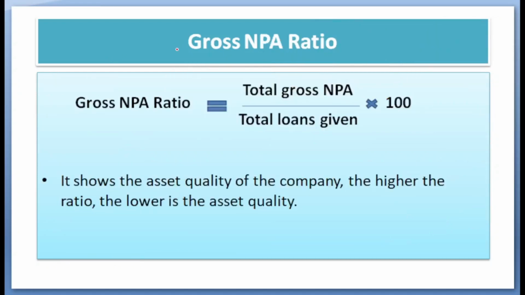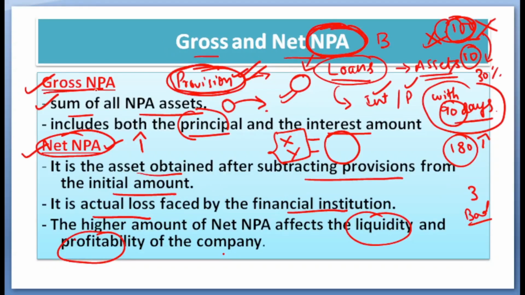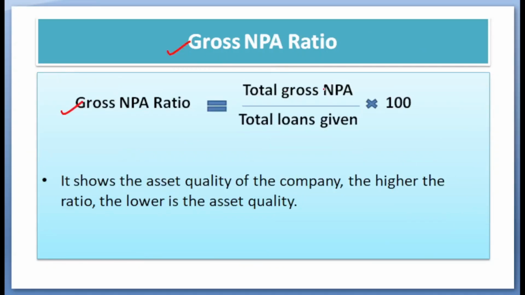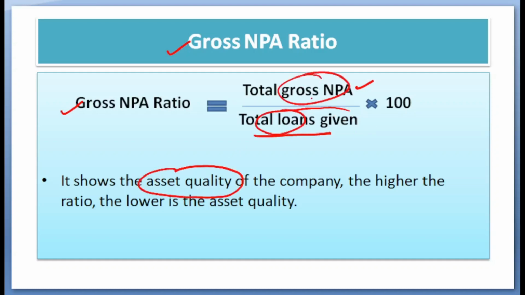Let's also discuss a related concept, that is gross NPA ratio. We saw what are gross NPAs. Gross NPAs are nothing but the sum of all the NPA assets. Gross NPA ratio is expressed as a percentage of total gross NPAs to the total loans given by the bank. It shows the asset quality of the bank. It means out of the loans given, how many of your loans are turning into gross NPAs? Say you have given a loan of 1000 crores. If 100 crores are gross NPAs, it means 10% of your loans, in future they may turn into bad debts. You may not realize them.